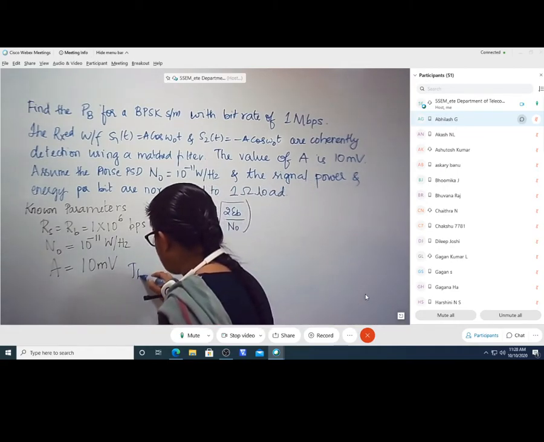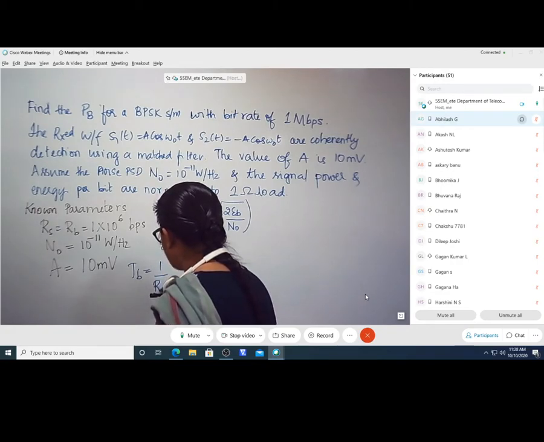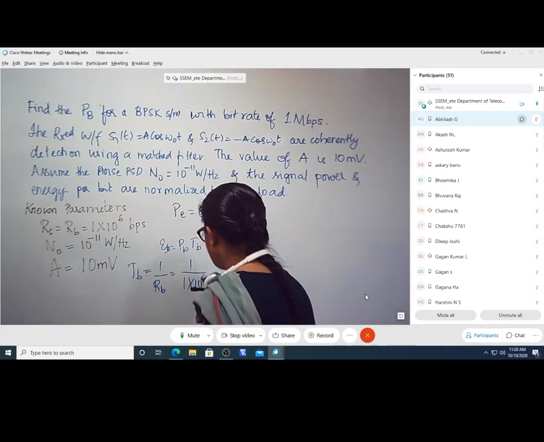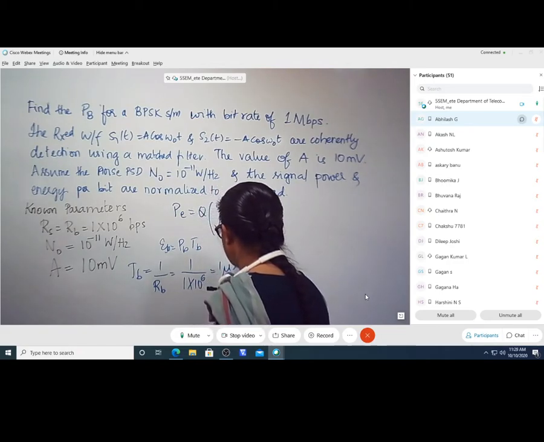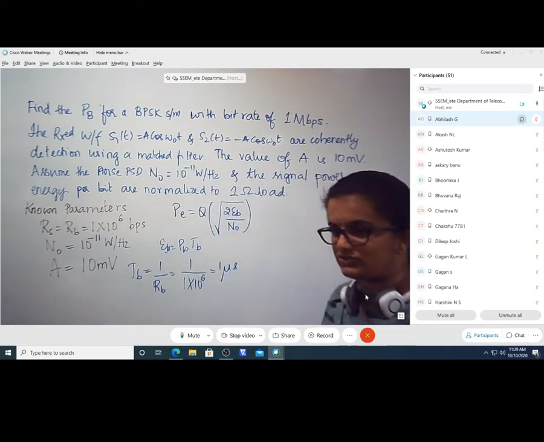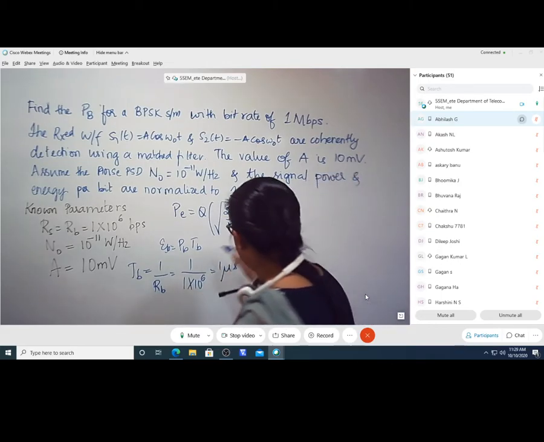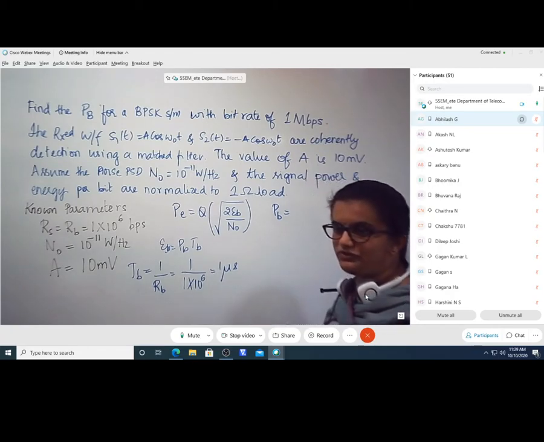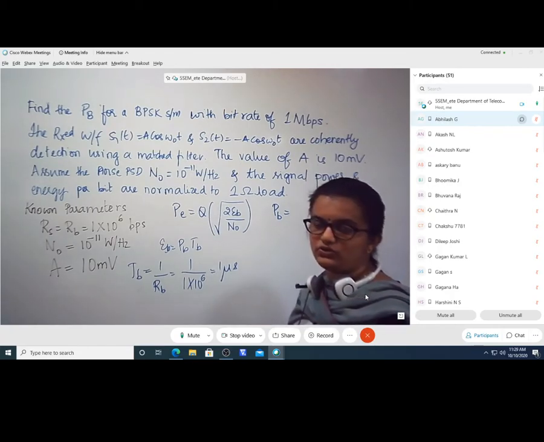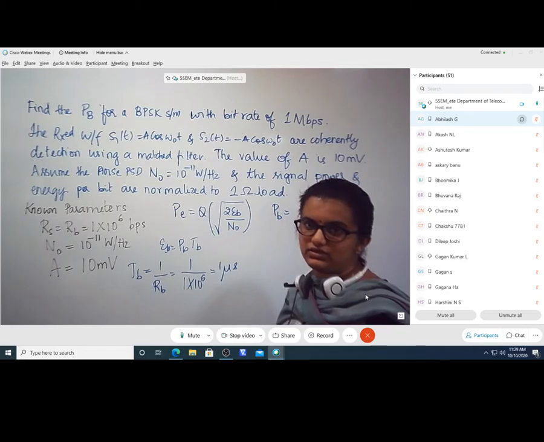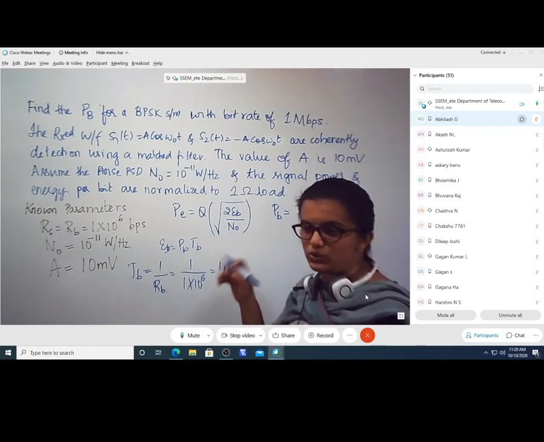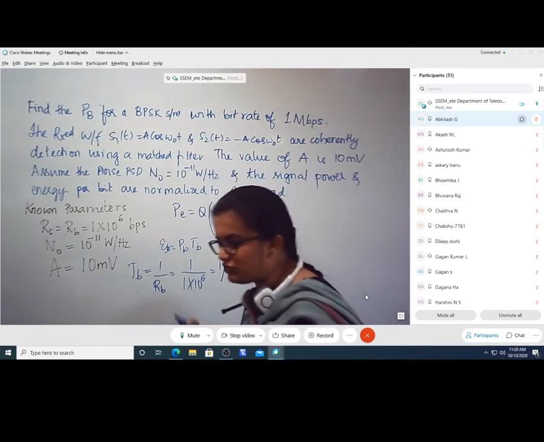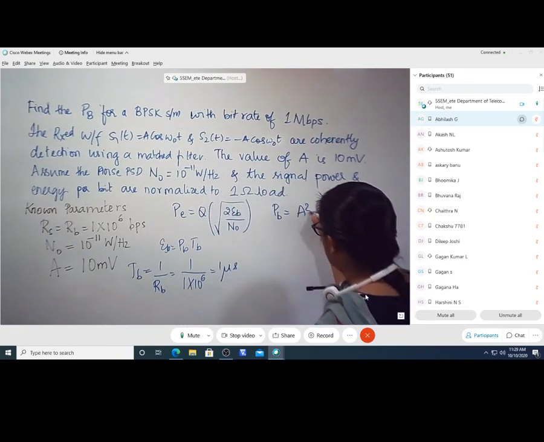So what is TB? TB is equal to 1 over RB. What is RB value? 1 over 1 mega, which is equal to 1 microsecond. Similarly, PB value, power is always written in terms of RMS value, that is A RMS by root 2 whole square. In terms of peak, it is A squared by 2.